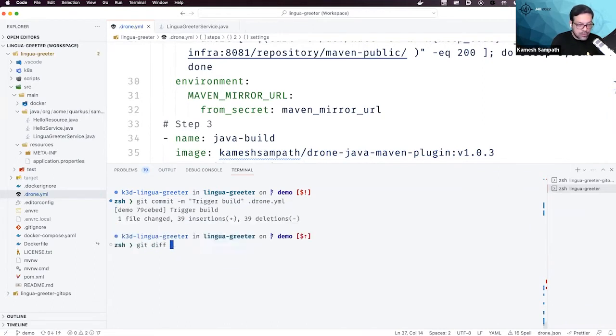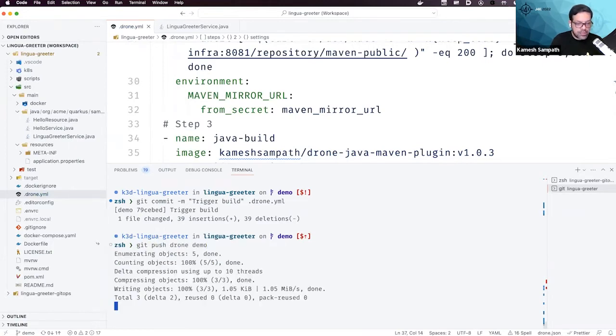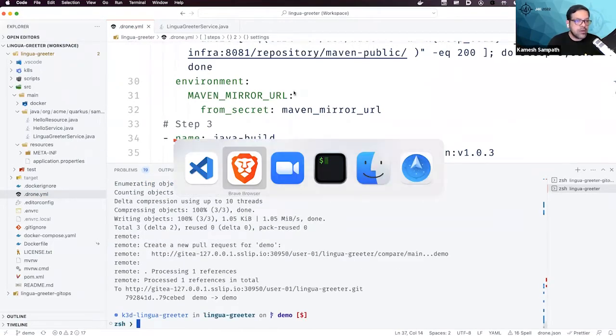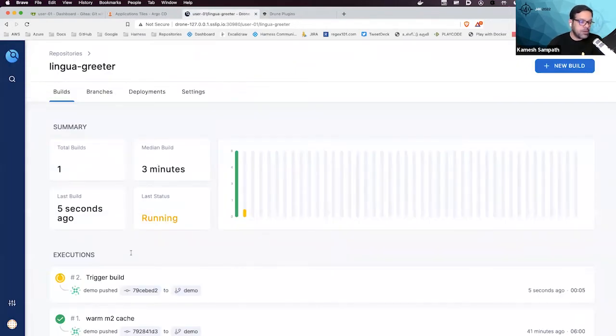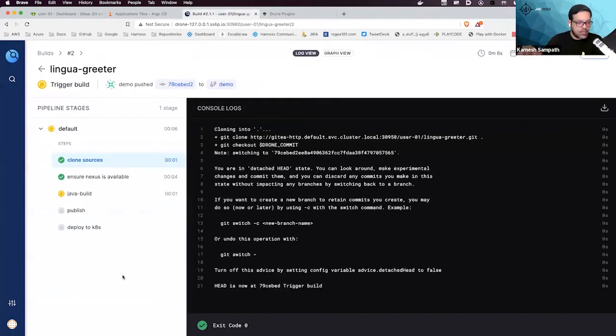And then I say git push drone demo. Just going to push it. And then when I go back to my thing, so this is the console, what I was talking to you about. While the build happens, I can run you through the console. You see all the steps that we talked about getting executed here.